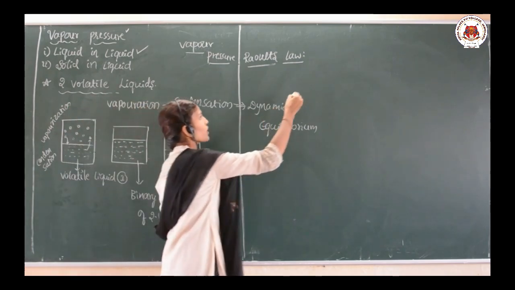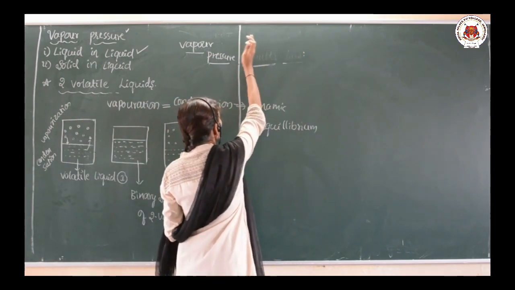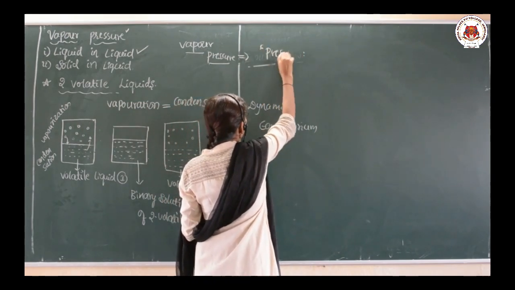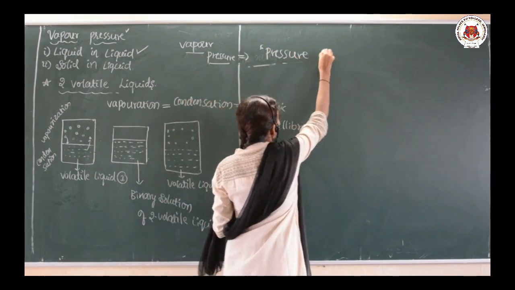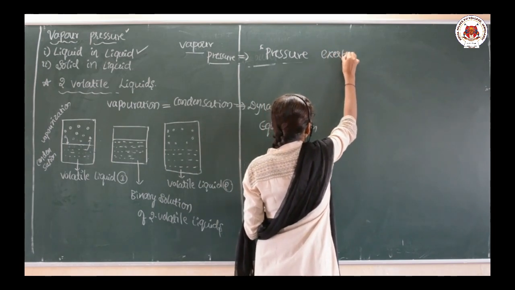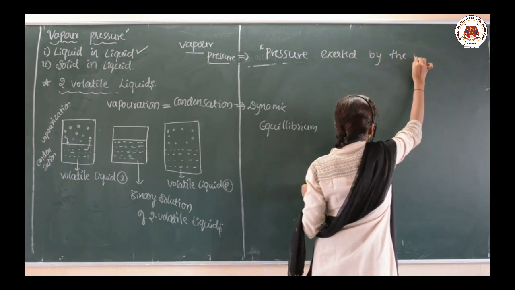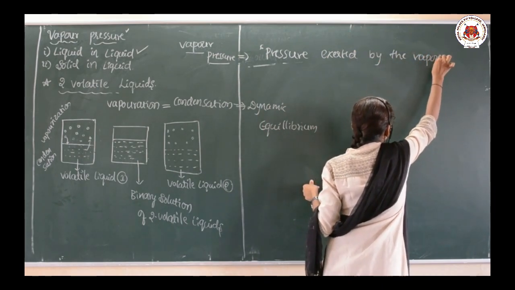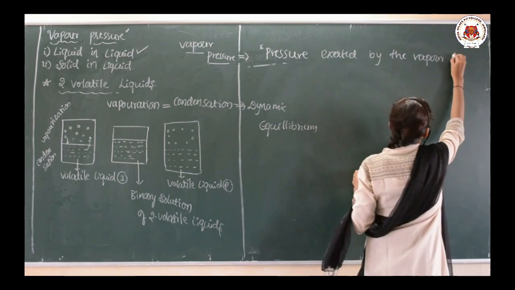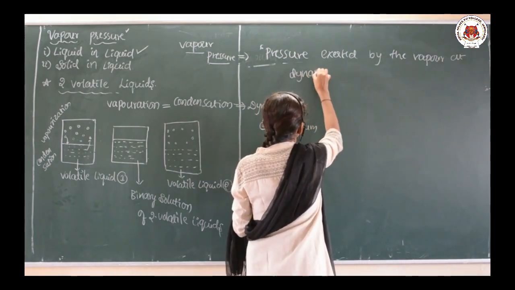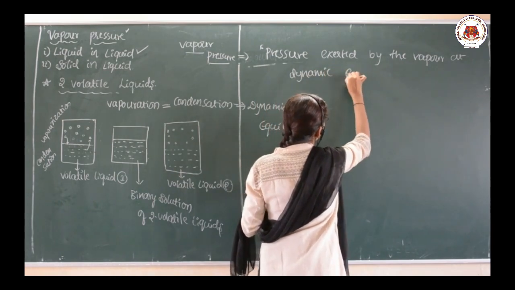So let me give the definition of vapor pressure. The definition of vapor pressure is the pressure exerted by the vapor at dynamic equilibrium.